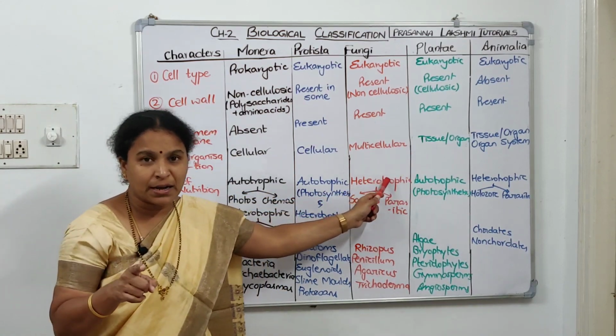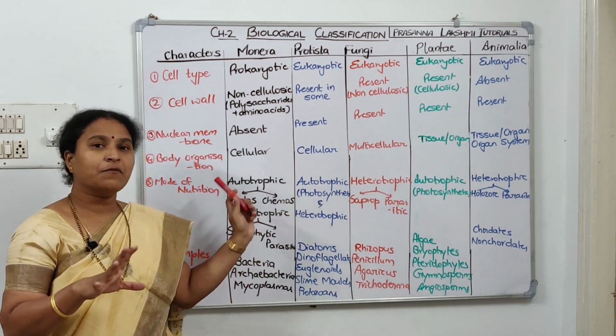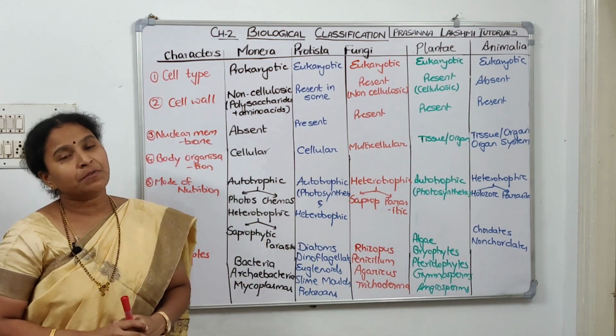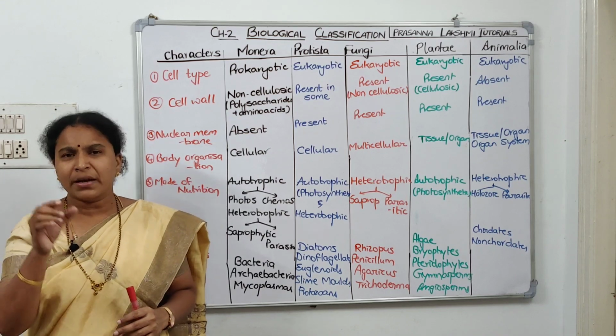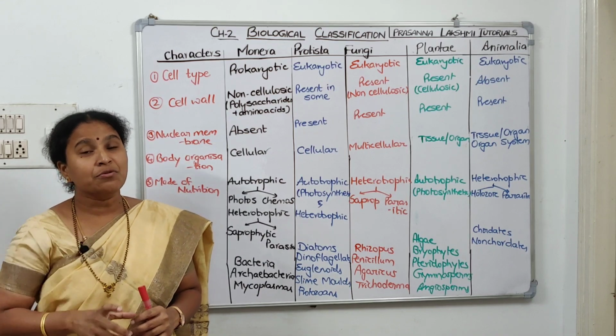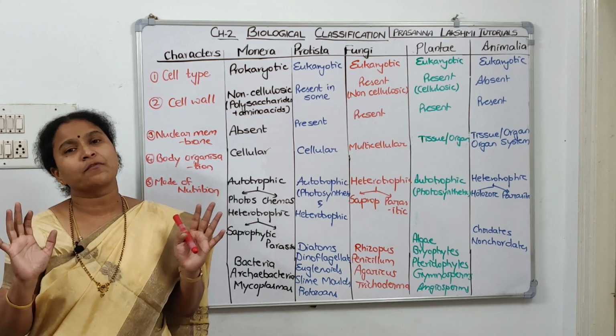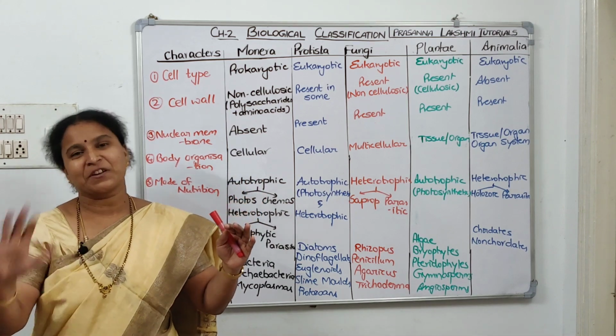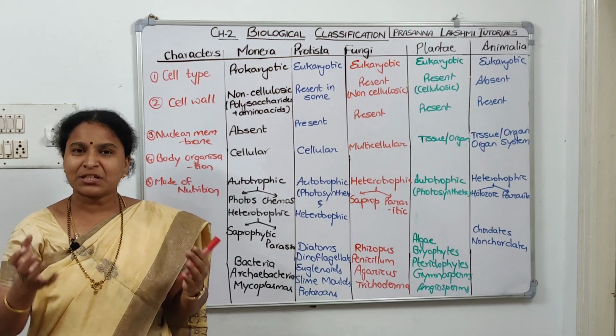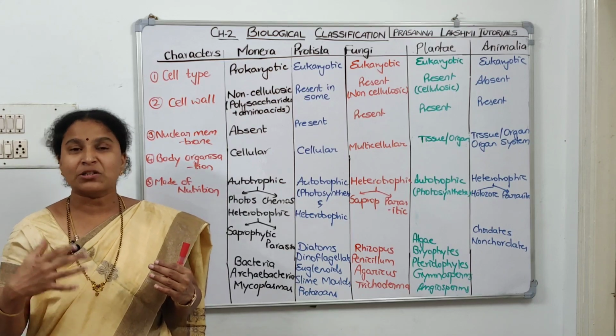Multicellular is found in fungi. Unicellular is found in first and second kingdom. Mode of nutrition, if you see, will tell: bacteria are simple in structure, very small, but when it comes to nutrition, it has diversified mode of nutrition. It will do all types of autotrophic nutrition. It will do all types of heterotrophic nutrition also. Autotrophic means which can prepare the food. Heterotrophic means which depends on others.